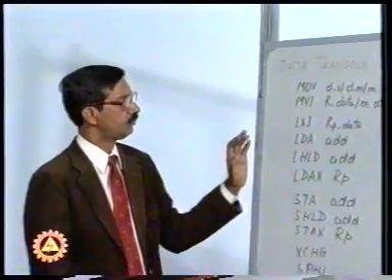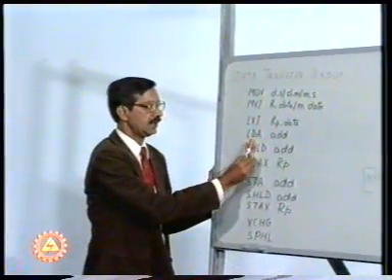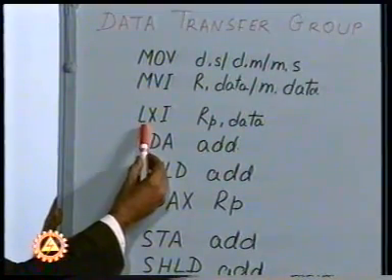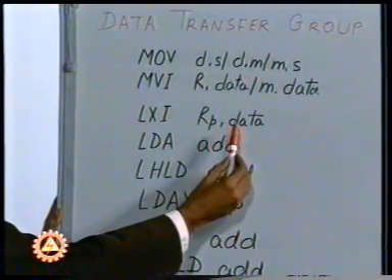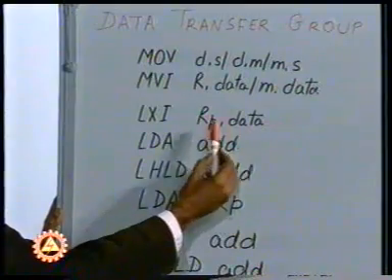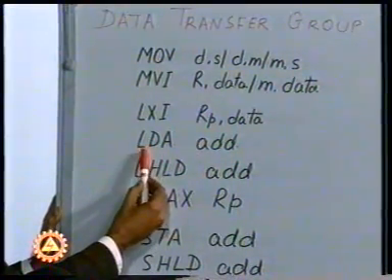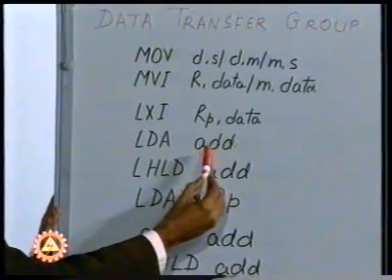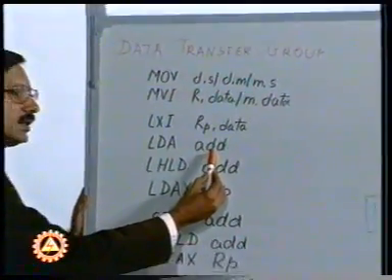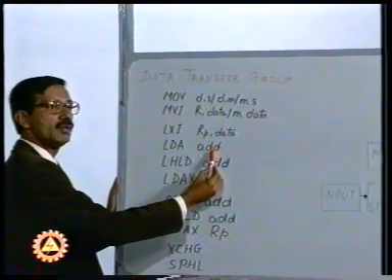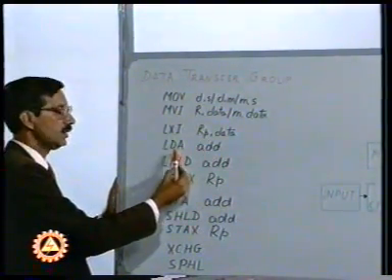Now we take the subgroup consisting of LXI, LDA, LHLD and LDAX. The instruction LXI involves the copying of data which is a part of the instruction into the specified register pair. LDA address means copy the contents of the memory location whose address is available in the instruction to the accumulator.